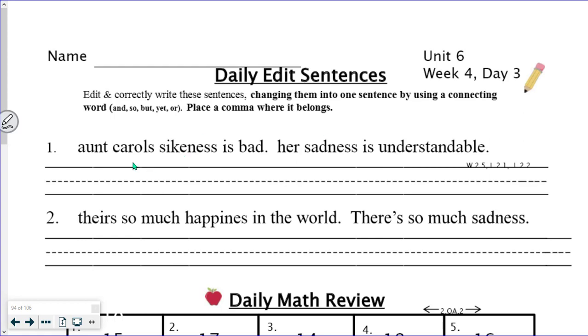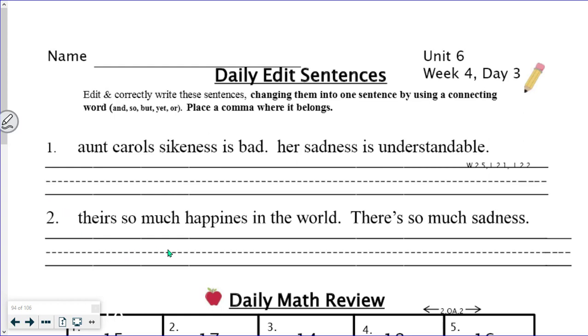So number 1, it says, Aunt Carol's sickness is bad. Her sadness is understandable. So this one you're going to connect with the connecting word comma and so. Okay, so that's how you're going to do number 1. So fix it up, connect it with comma and so. So pause your video and rewrite it nice and neat.